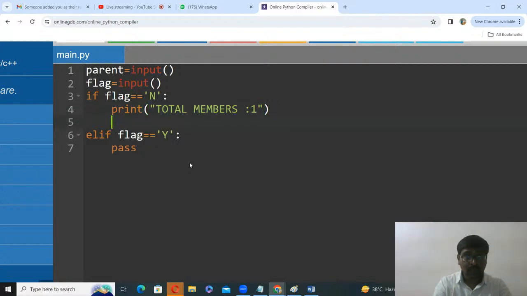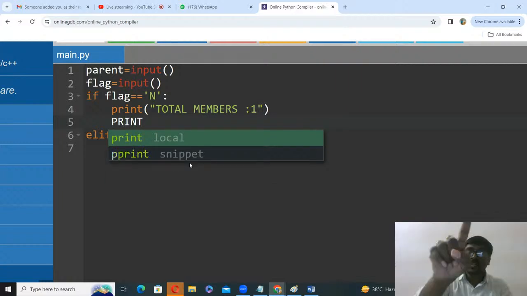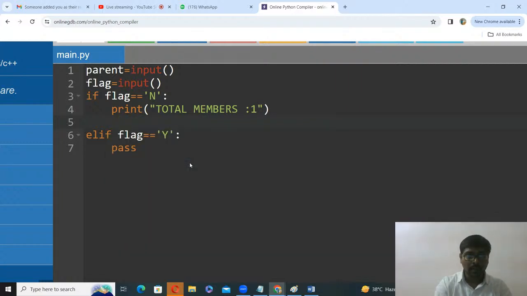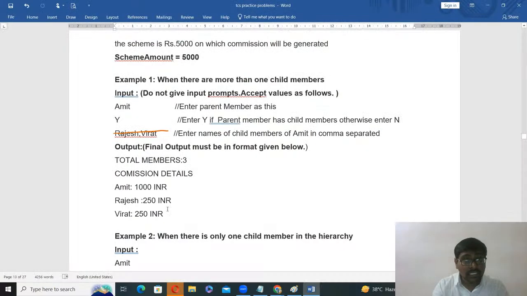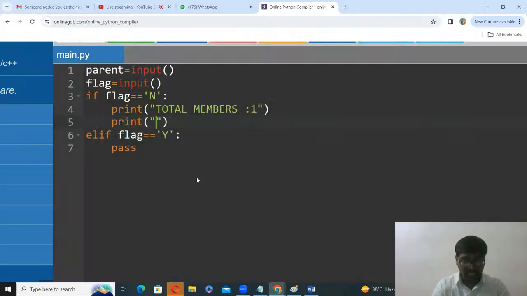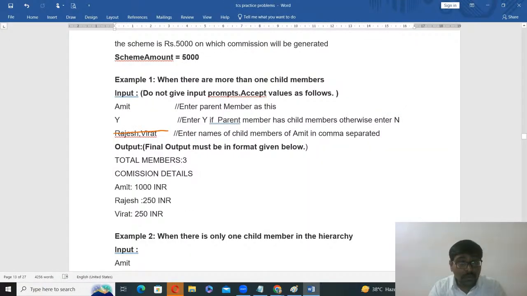Next, print. Else you can write slash n also, that is your wish. Okay, print, what is the next message? Commission details. So what are the commission details?